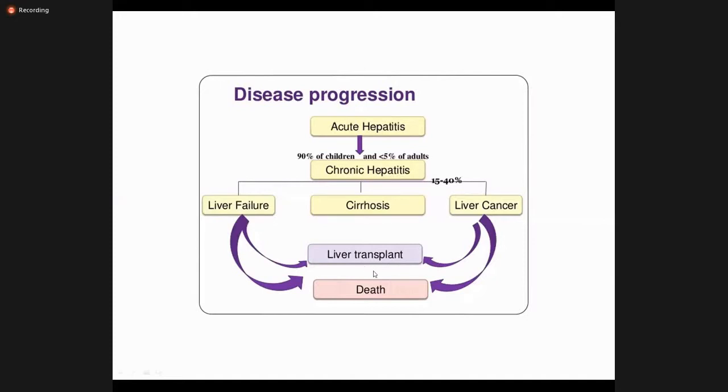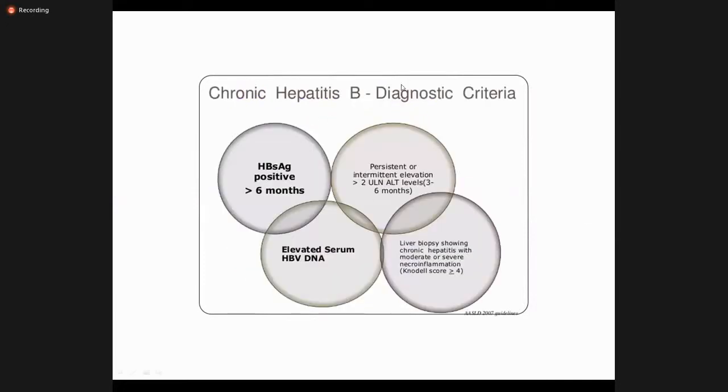There are complications of the surgery, post-operative complications. So without liver transplantation, death will ultimately occur.